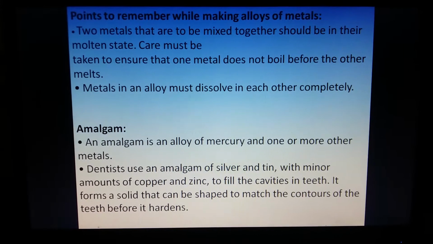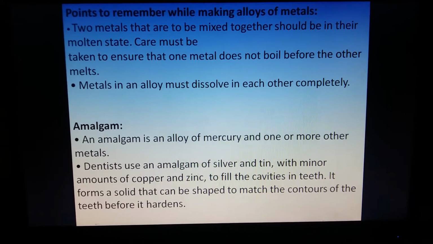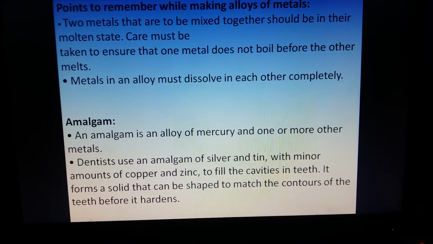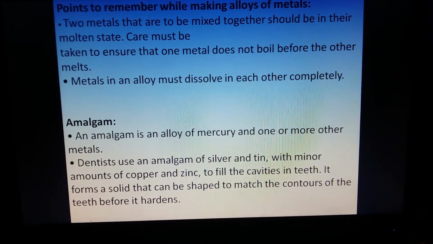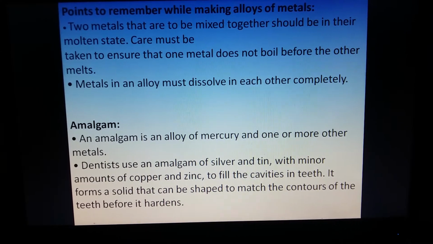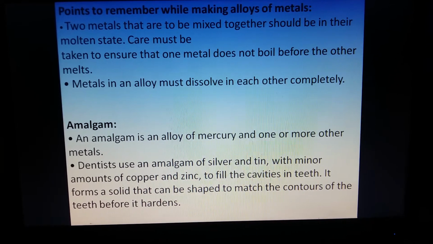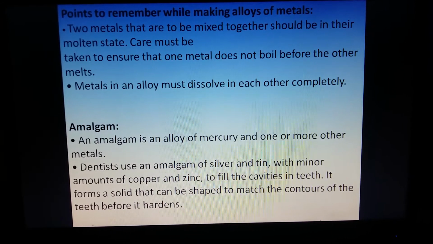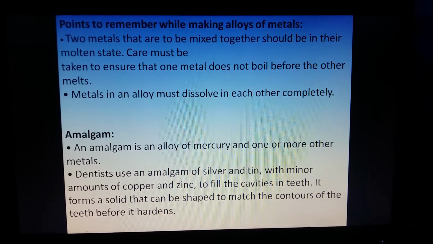Now, some more points to remember about amalgam. It's an alloy of mercury and one or more other metals. Dentists use this amalgam of silver and tin with minor amounts of copper and zinc to fill the cavities in teeth. If we have cavities in our teeth and we go to the dentist, then to fill the cavities, doctors use amalgam. It forms a solid that can be shaped to match the contour of the teeth before it hardens. So dentists use them.